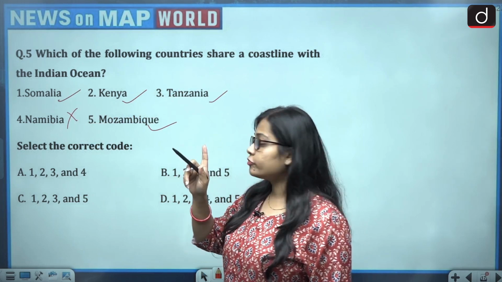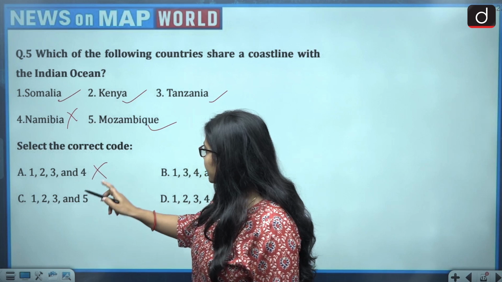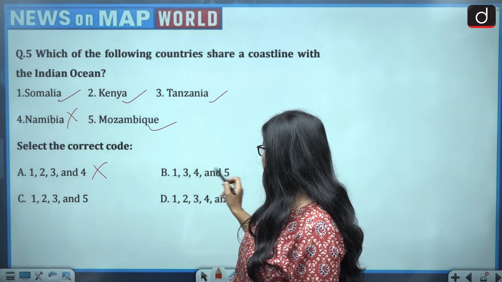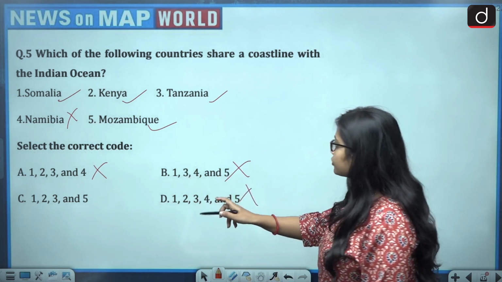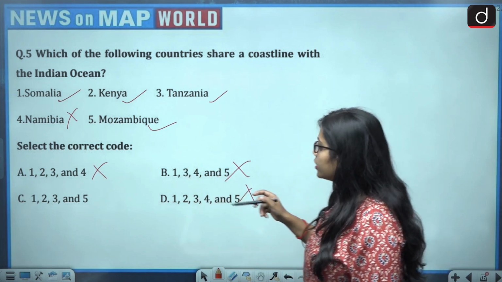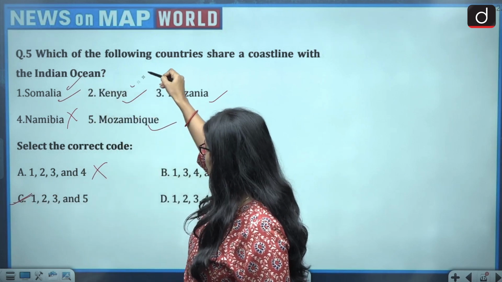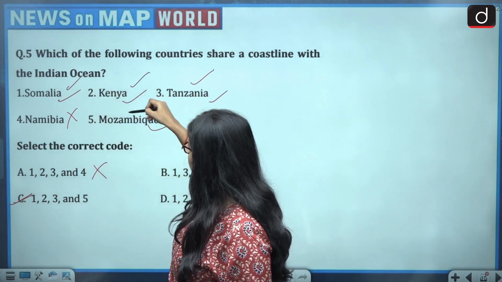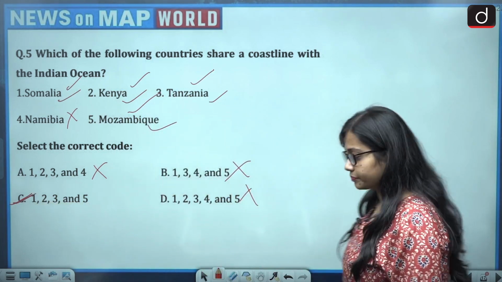So we need to remove 4 from the given codes. So 4, A gets eliminated. B gets eliminated, 1, 3, 4 and 5. D gets eliminated, which talks about 1, 2, 3, 4 and 5. So the correct answer is option C, which talks about 1, 2, 3 and 5. Yes. So the correct answer is option C.